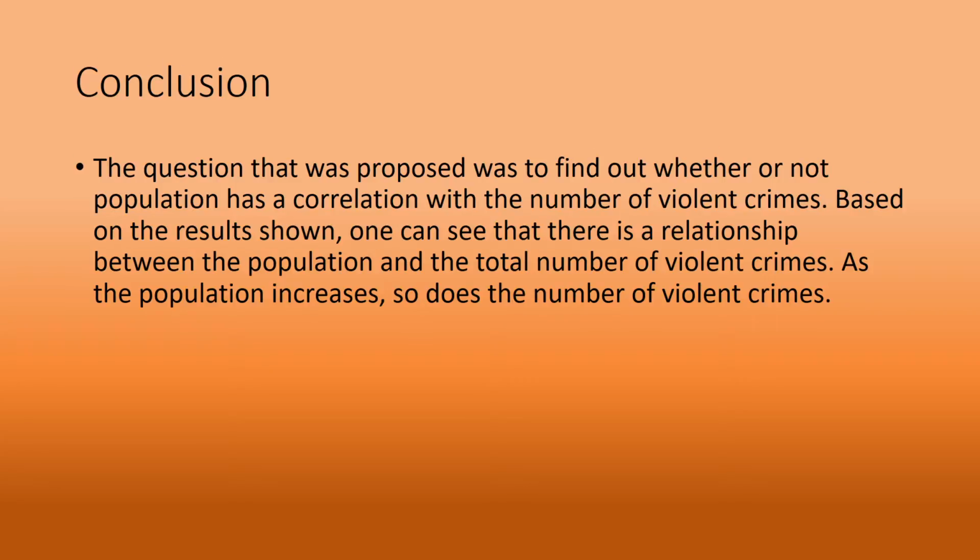Conclusion. The question that was proposed was to find out whether or not population has a correlation with the number of violent crimes. Based on the results shown, one can see that there is a relationship between the population and the total number of violent crimes. We saw from the graph that as the population increased to about 200 million, the number of violent crimes followed it exponentially. So we can definitely see that there is a clear relationship between population and violent crime.